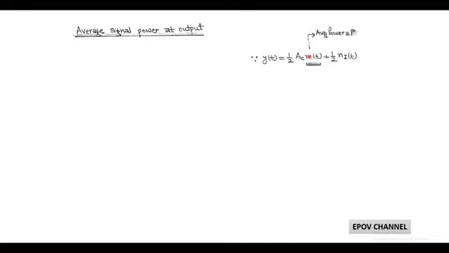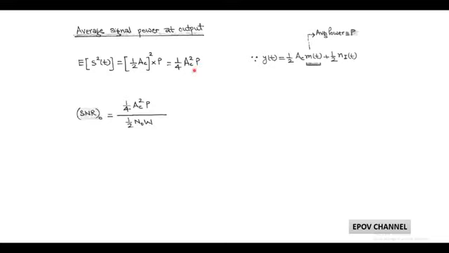Since we assume average power of message signal is equal to capital P, the average signal power of output can be determined using expectation operator, which is equal to half A_c square into P or 1 upon 4 A_c square into P. Therefore, the output signal to noise ratio equals average signal power upon average noise power, which is equal to 1 upon 4 A_c square into P upon 1 upon 2 N naught into W. And after calculating, the output signal to noise ratio becomes A_c square P upon 2 N naught W.